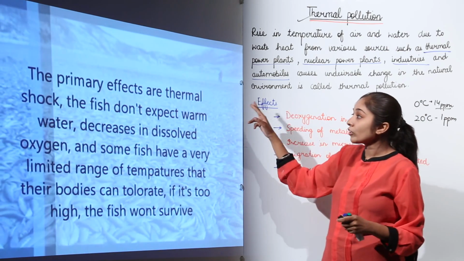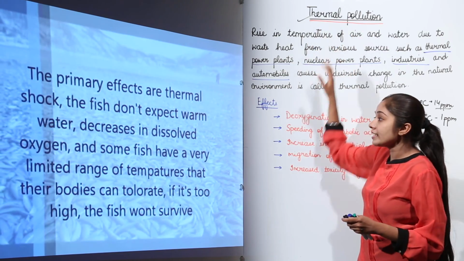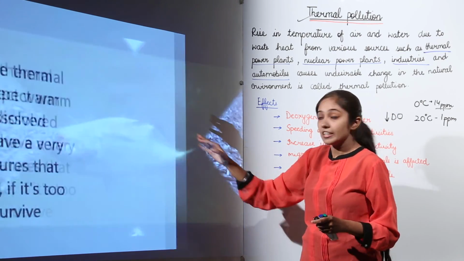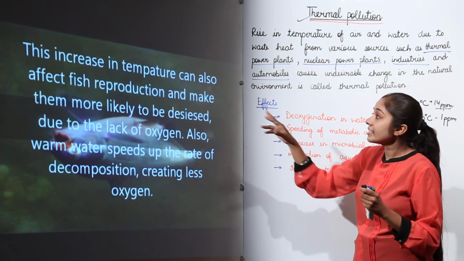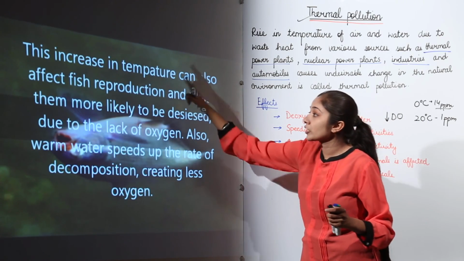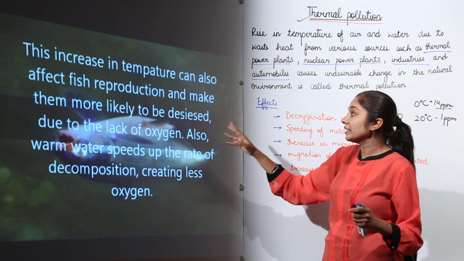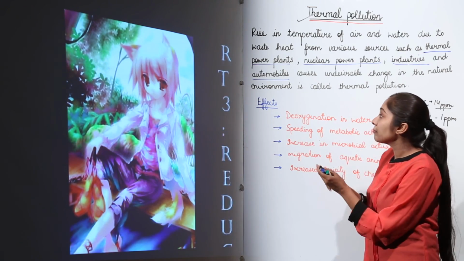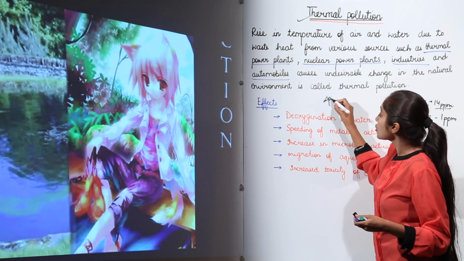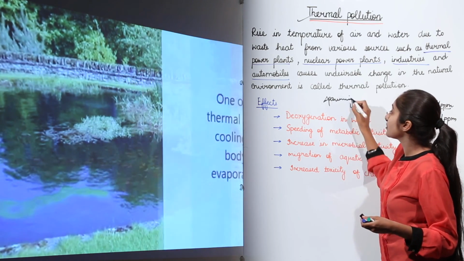The primary effect of this thermal pollution is that fish don't expect warm water. So this can lead to death of fishes also in the water body. And the increase in temperature can also affect fish reproduction and make them more likely to be diseased, and there can be lack of spawning. So spawning cannot be there if the temperature is quite high.